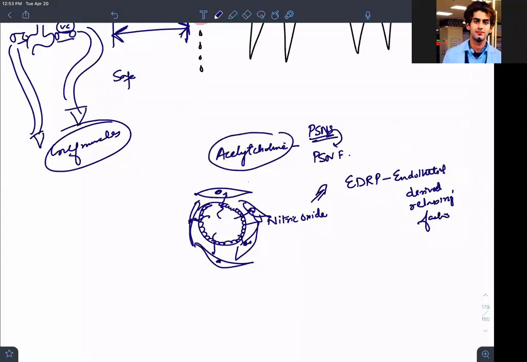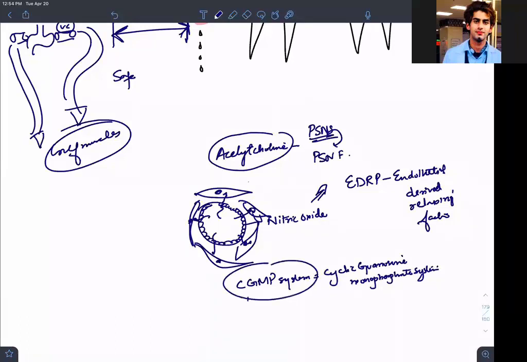So smooth muscle cells will activate a system that is called the cGMP system, cyclic guanosine monophosphate system. This system causes relaxation and leads to dilation.